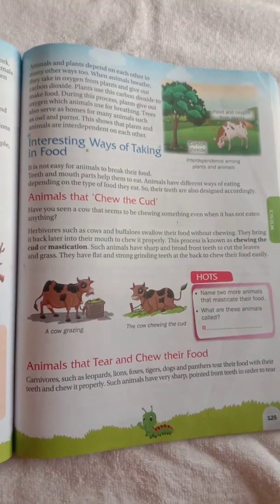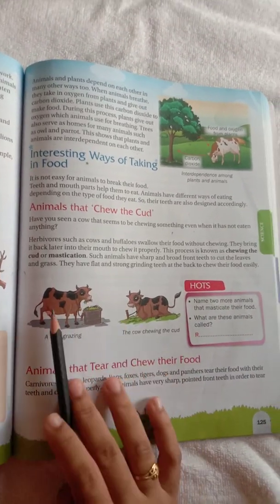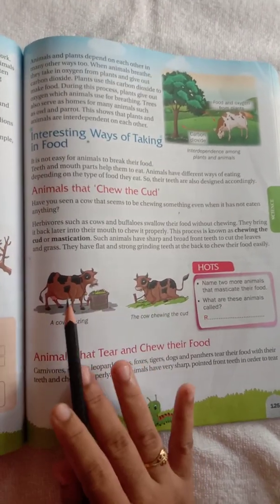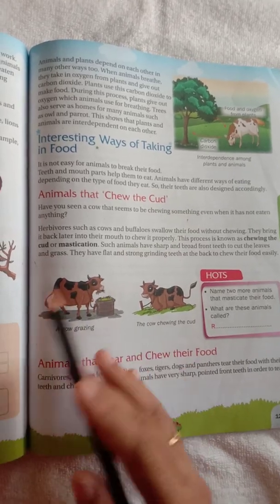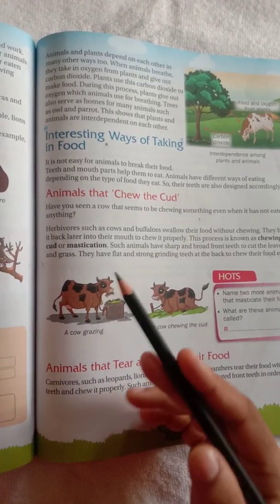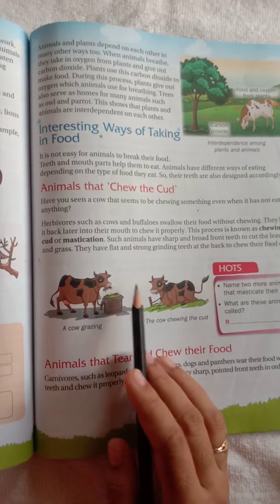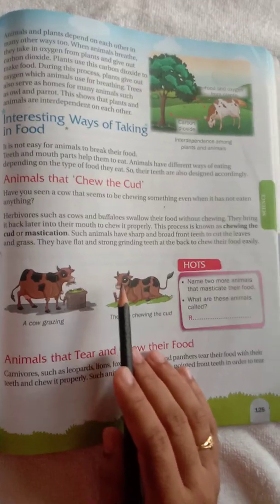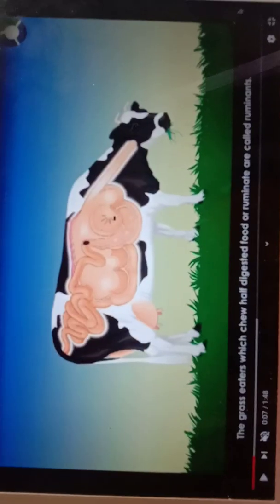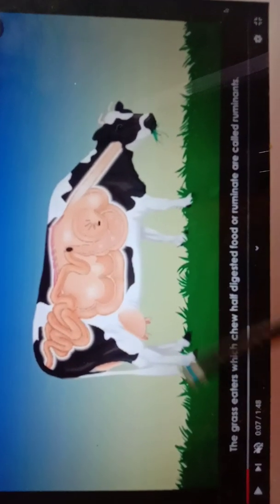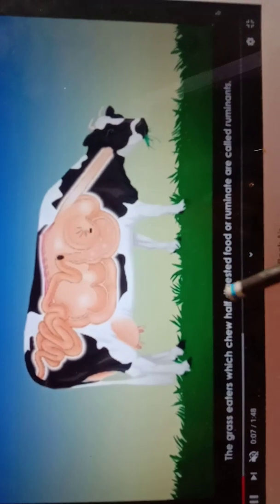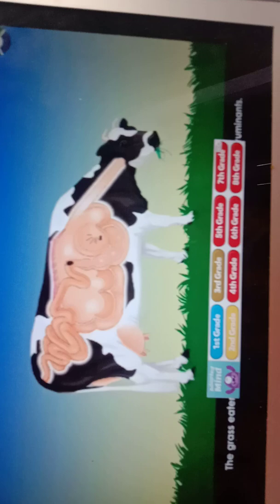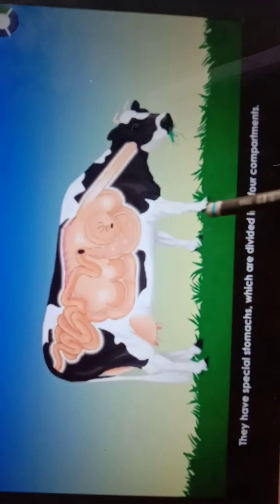Now, you all must have seen the cow or buffalo. Whenever they are sitting idly, when they are doing nothing, they just continue their chewing. Even though they are not eating, they continuously chew their food. So, how is this process carried out? See now, the grass eaters which chew half digested food or ruminate are called ruminants. Cow, buffalo are the ruminants.